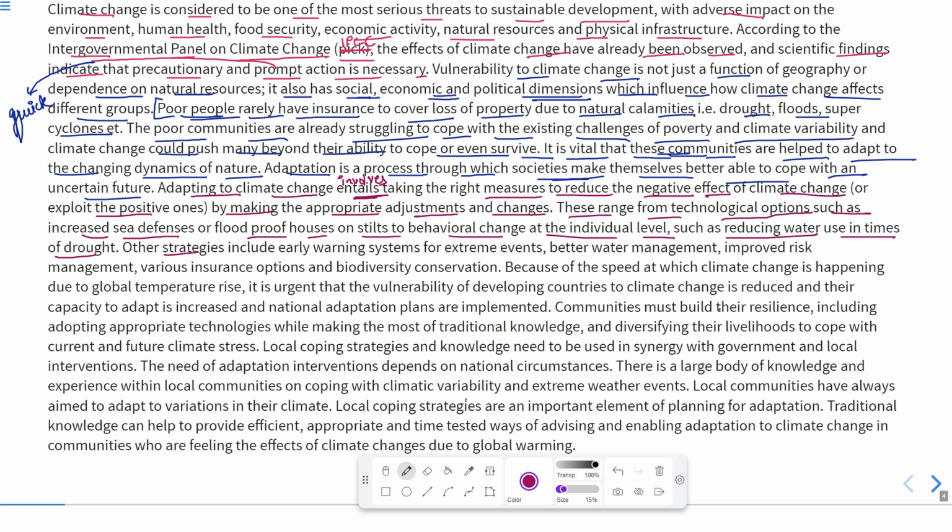Other strategies include early warning systems. Now, what are the other strategies that are required? That is the early warning system. It means if something dangerous is going to happen, they should be warned before it happens.